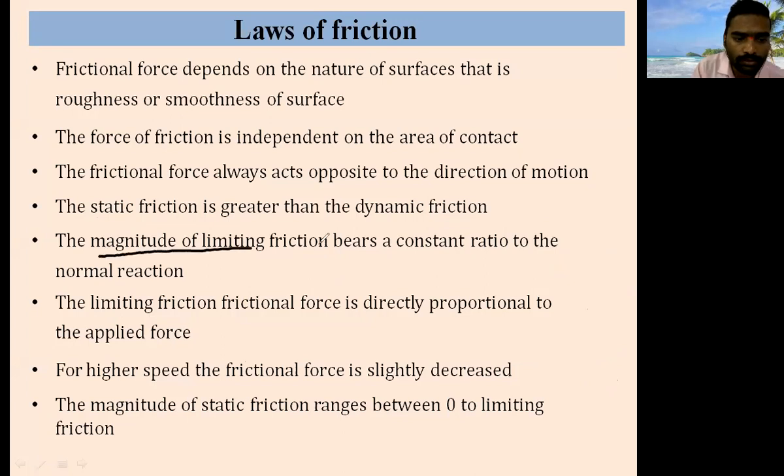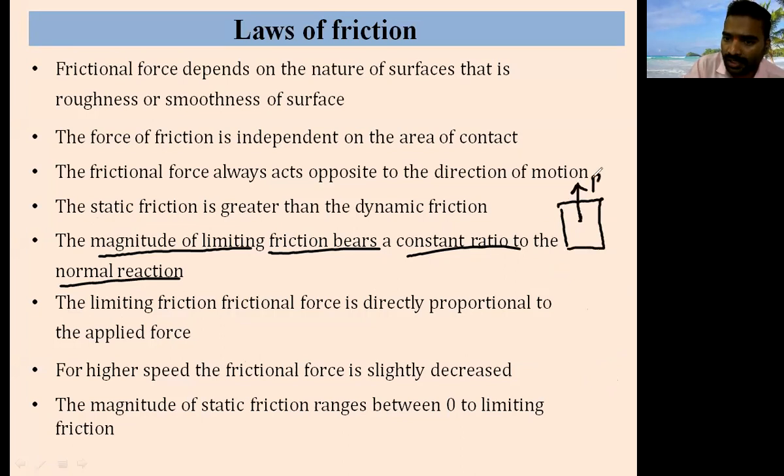Next, the magnitude of limiting friction bears a constant ratio with the normal reaction. This is the body we have considered. The upward reaction is called the normal reaction R. Then this is the frictional force, and this is the applied force P. And this is the resultant of F and R.